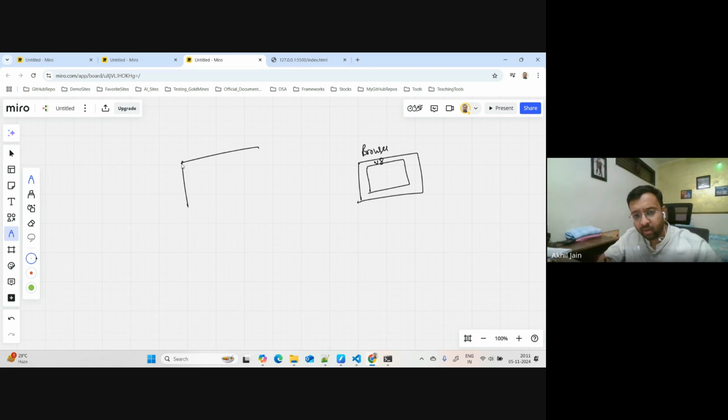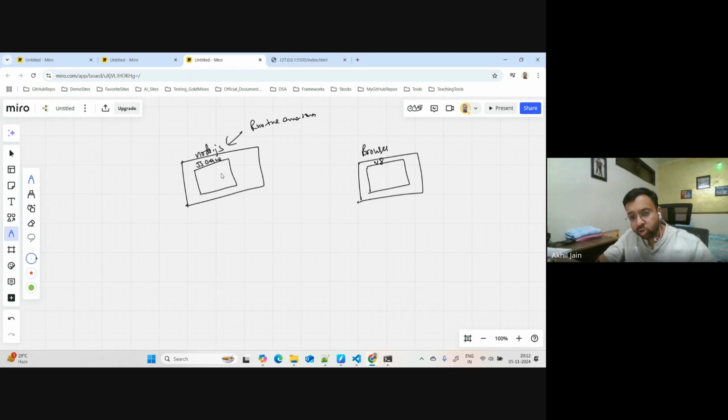What I have done is I have installed Node.js on my desktop. One more thing: this is the runtime environment. This is not the engine. The engine name is something else. So Node.js is a runtime environment and it has a JavaScript engine inside it.